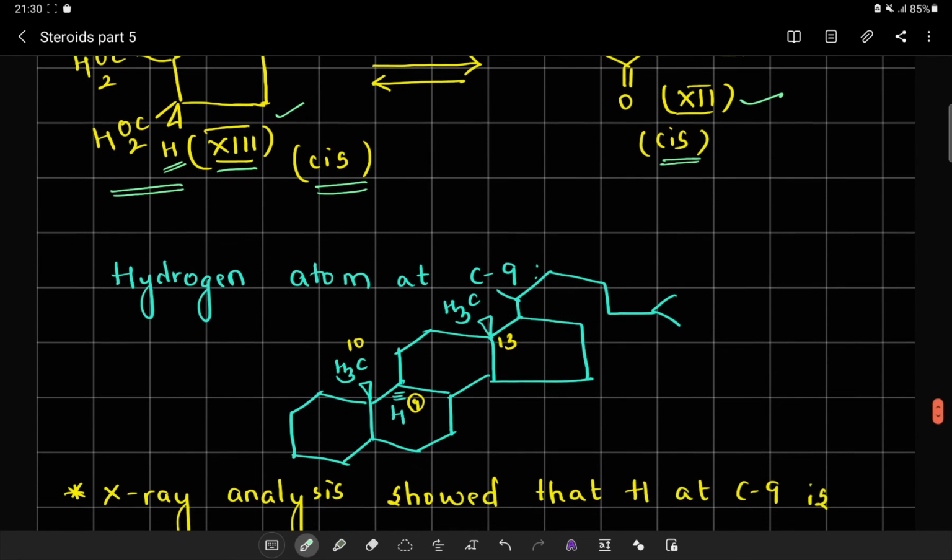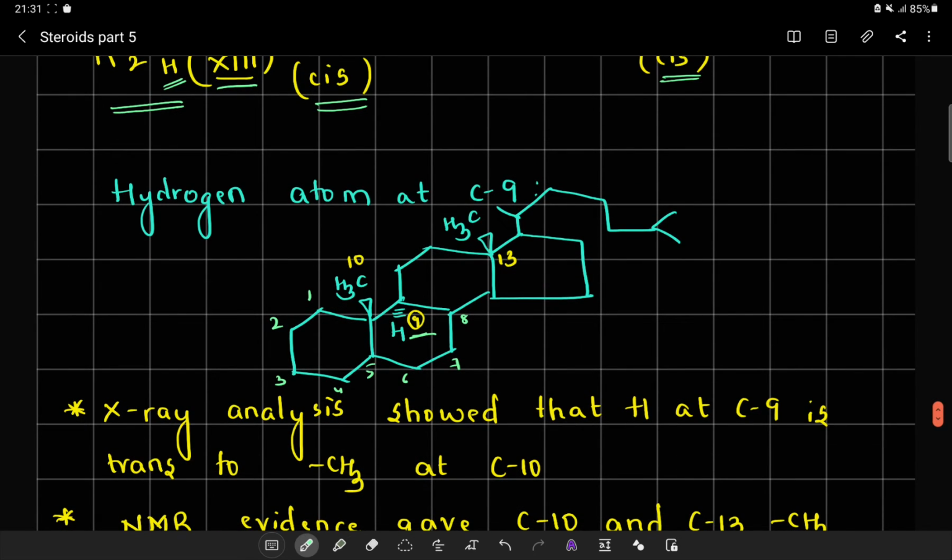Then now we need to understand the hydrogen atom at position number 9. So when I count 1, 2, 3, 4, 5, 6, 7, 8, 9, the hydrogen atom at 9. The X-ray analysis showed that the proton at C9 is trans to CH3. Can we not observe here that this proton is below the plane, whereas the CH3 at position number 10 is above the plane.